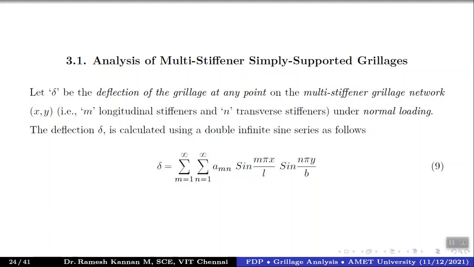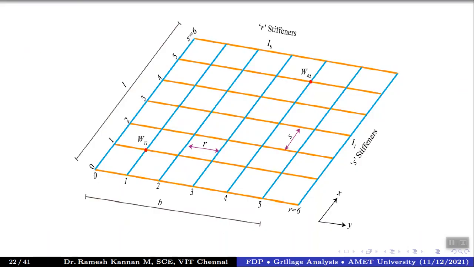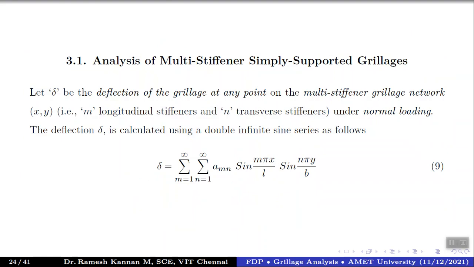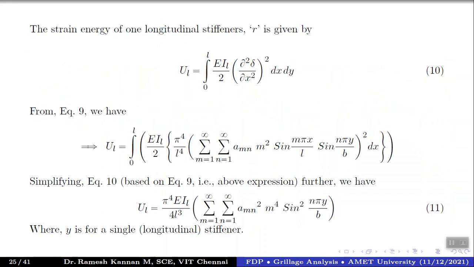And this is sine of m pi x divided by L. So this is for the longitudinal entity. You can see here we talk about L and M, and this is N, and so on. So that's what it basically means, like n pi y by b, right? So this is the longitudinal function and this is the transverse function, right?